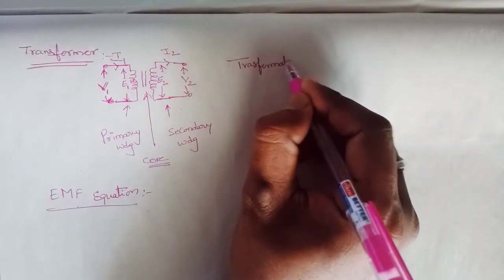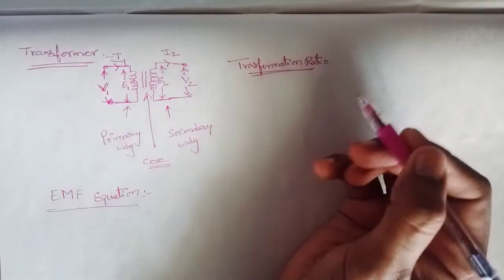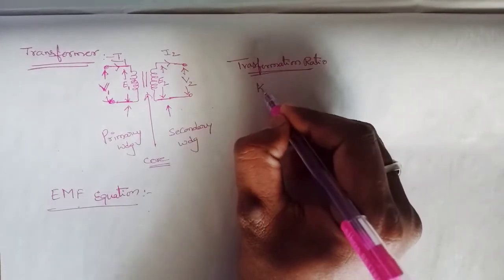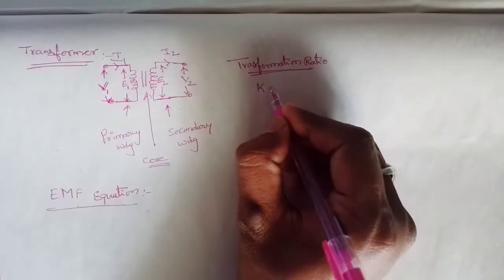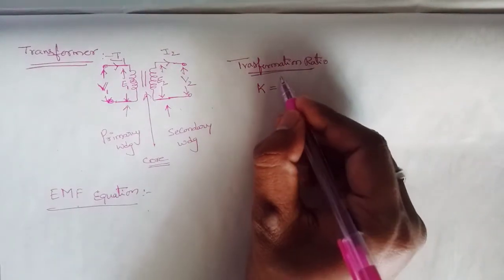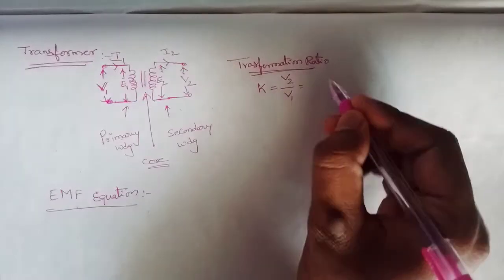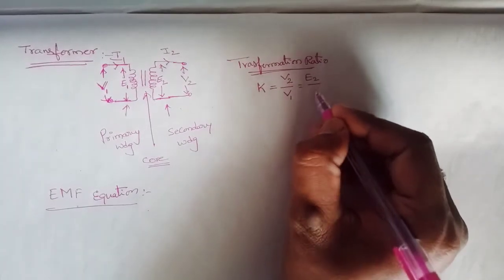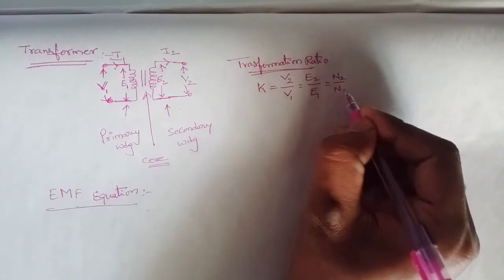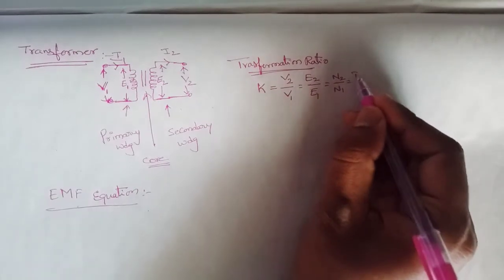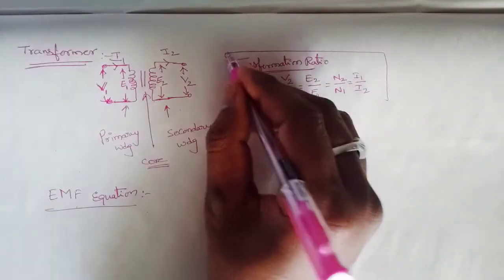This transformation ratio is represented by the letter K. K is equal to V2 by V1, or E2 by E1, or N2 by N1, or I1 by I2. This is the formula of transformation ratio.